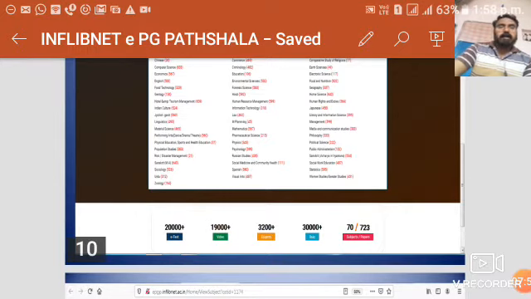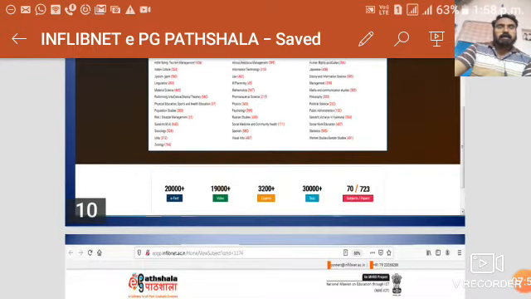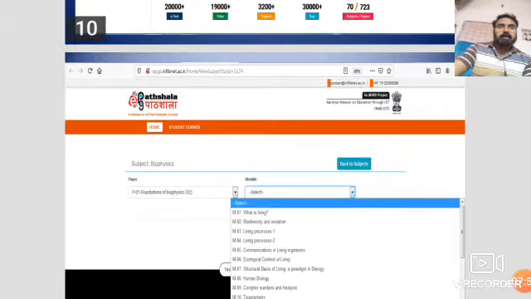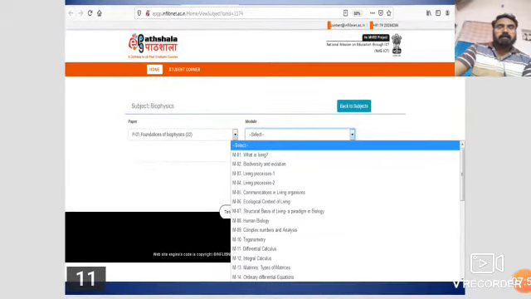And slide number 11 shows another topic, where we have selected biophysics. The main subject is biophysics, and under this subject you may select, for example, foundation of biophysics, a subdivision under the main topic.